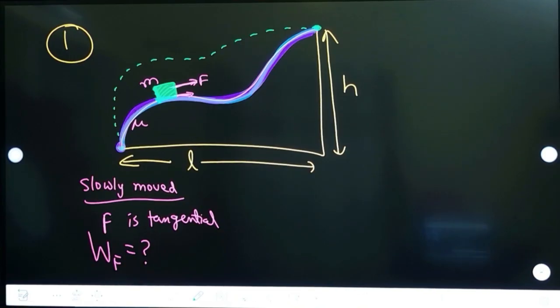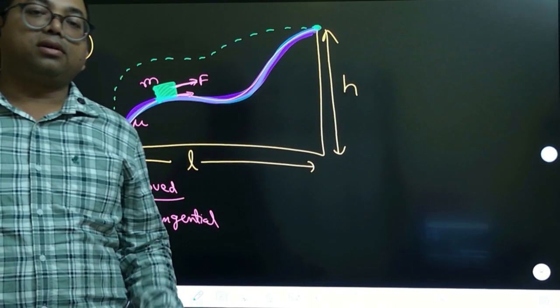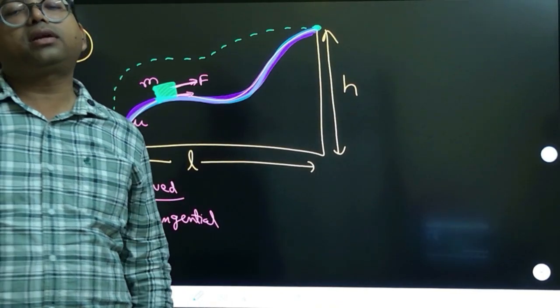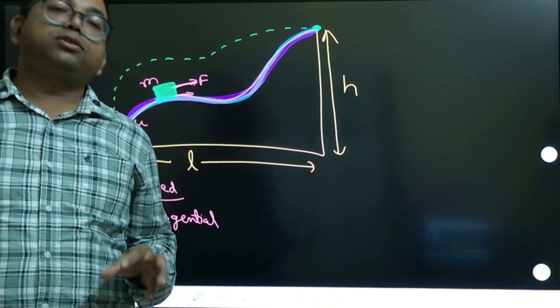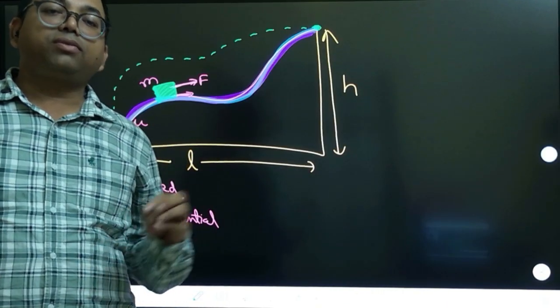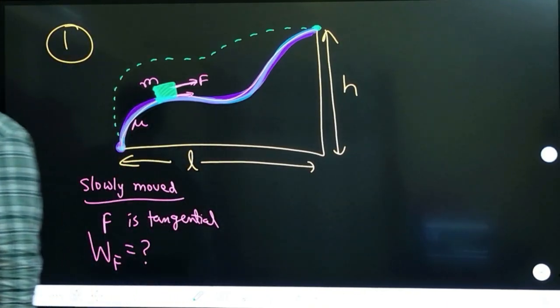Its velocity will be there, but you can say it is negligible. You don't consider any velocity, but very slow it is. You can take a speed, but the speed is 0.0001 meter per second. Very small speed it is.